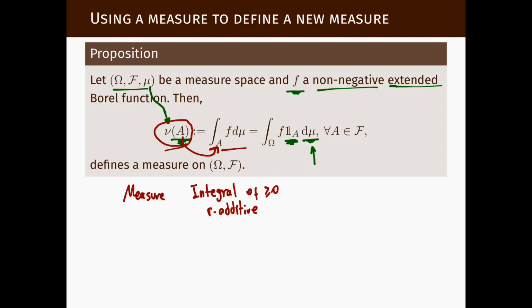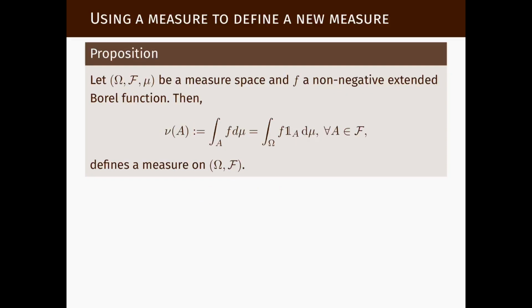And just to say a few more words about the idea of what it means to define a new measure by integrating a function on sets, we can think this function is amplifying the measure mu or attenuating the measure at different places.